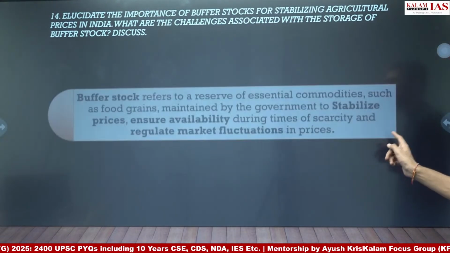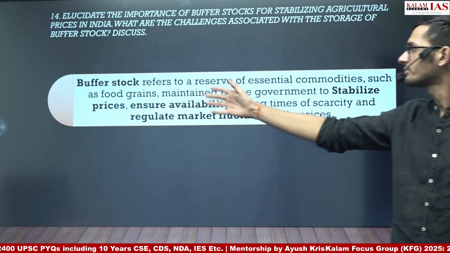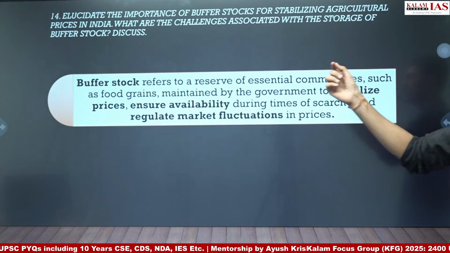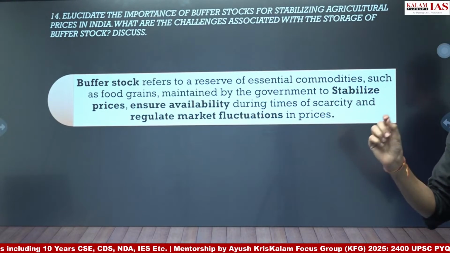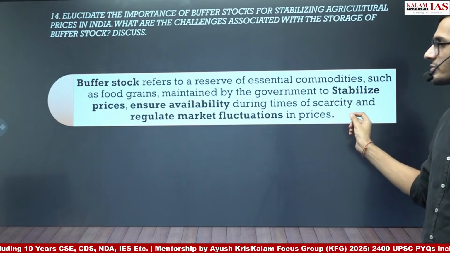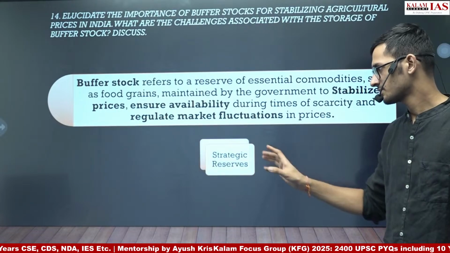So starting the answer, we can write the introduction that buffer stock refers to reserve of essential commodities such as food grains maintained by the government to stabilize prices, ensure availability during the time of scarcity, and regulate the market fluctuation in prices.